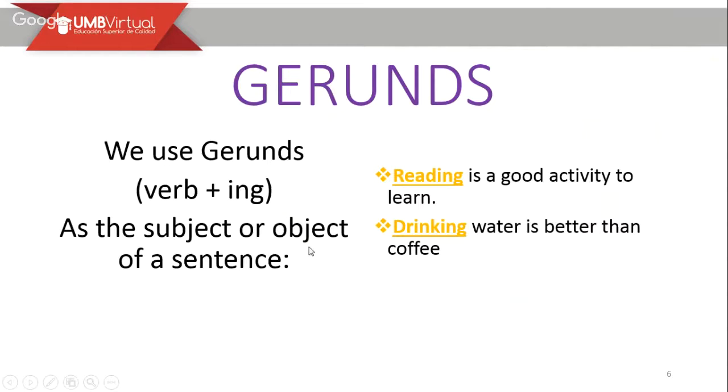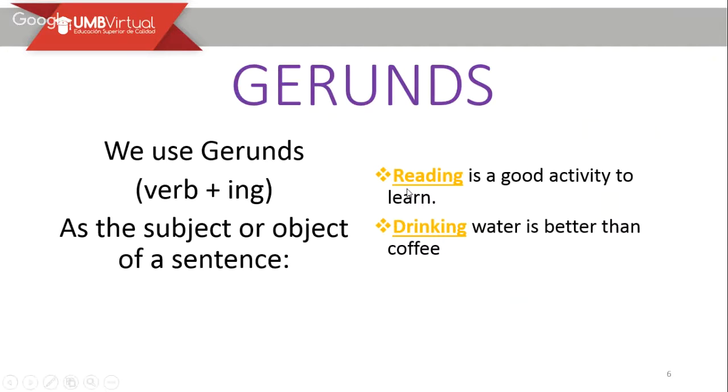Good, perfect. And the other use of gerunds is when we use them as the subject or the object of a sentence. For example, reading is a good activity to learn, and drinking water is better than coffee. For those two examples, as you can see, they are placed at the very beginning of the sentence. Por eso se consideran como el sujeto o el objeto de la oración. En este caso, el reading, como verbo es leer, pero como sustantivo, como el sujeto del enunciado, sería la lectura.